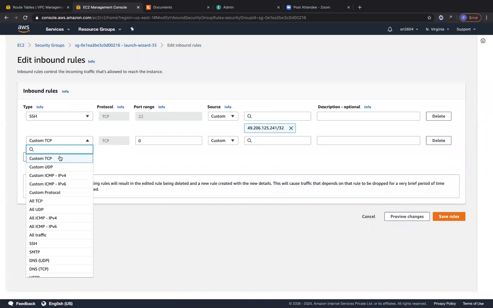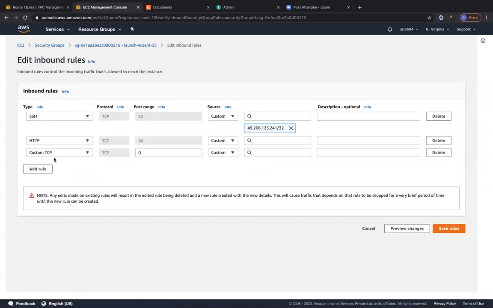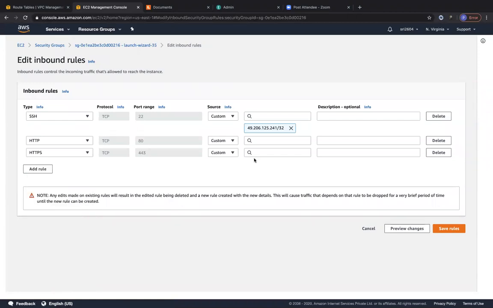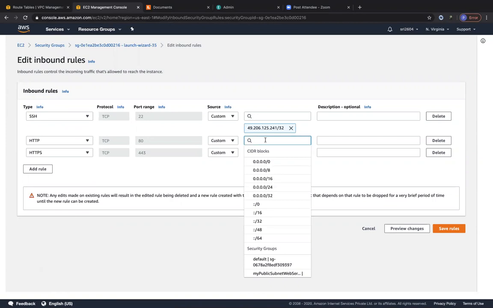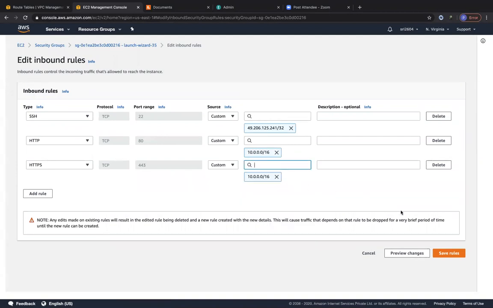Both of these can come from the VPC CIDR block range itself. So I'm going to open up the VPC CIDR block range, which is 10.0.0.0/16, right? And then we are going to go ahead and click on save rules.